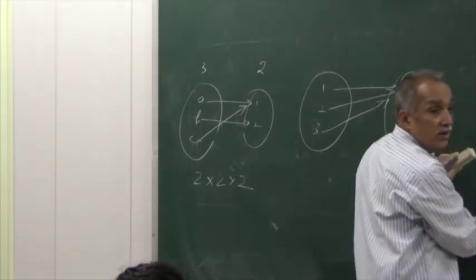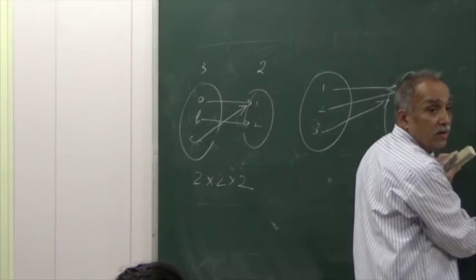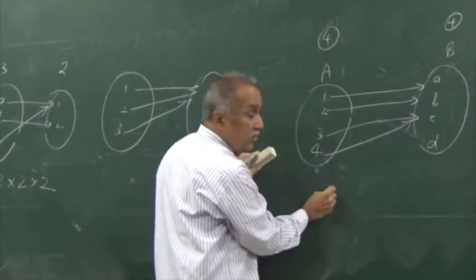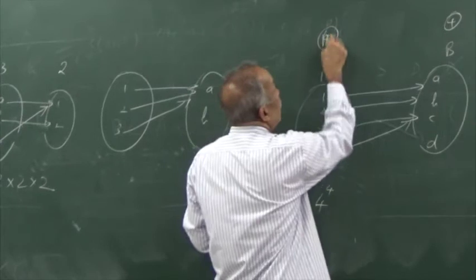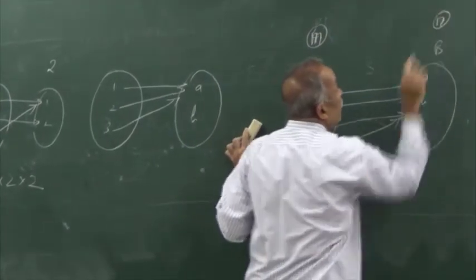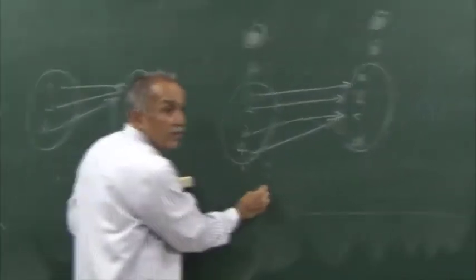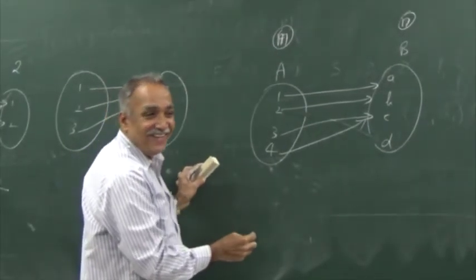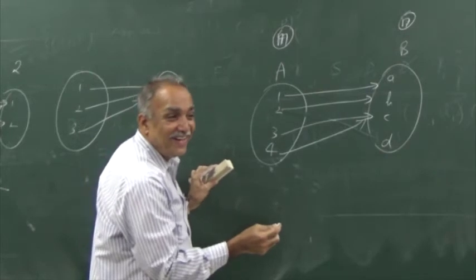How many are possible? M power n or n power m? N power n.